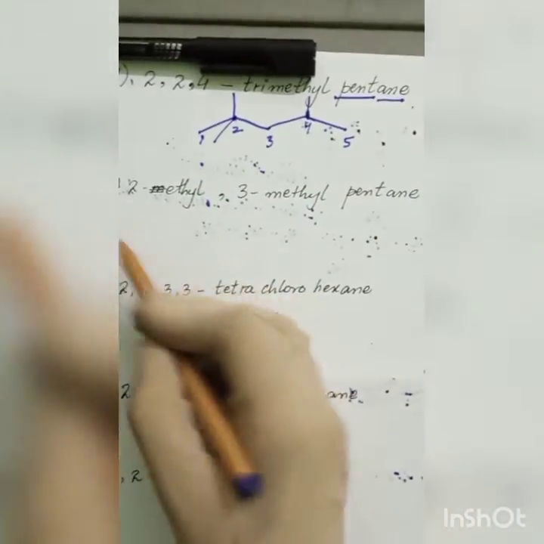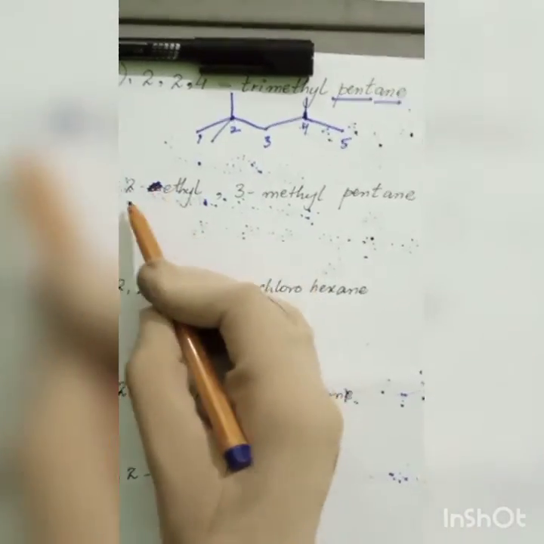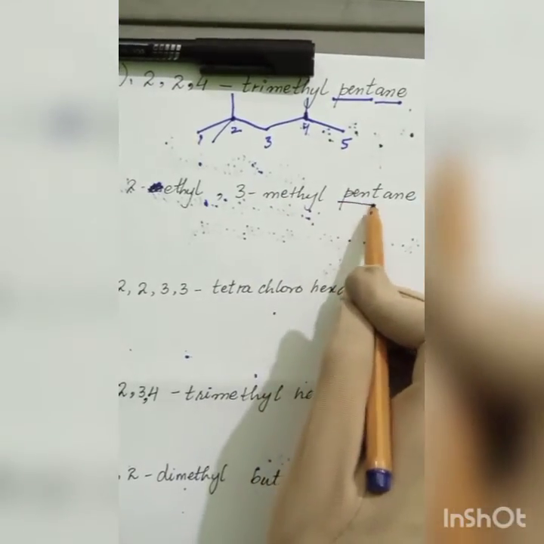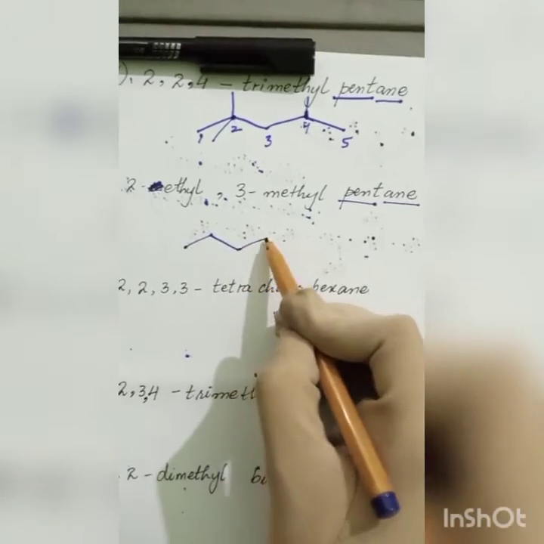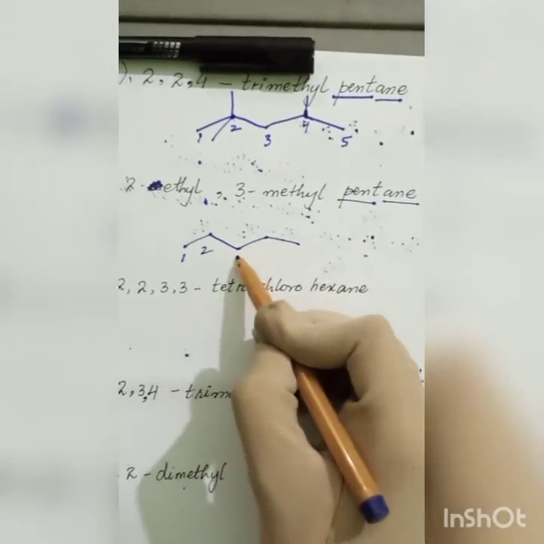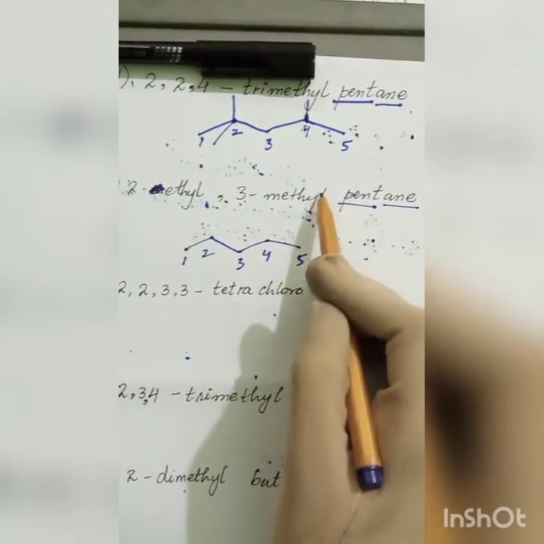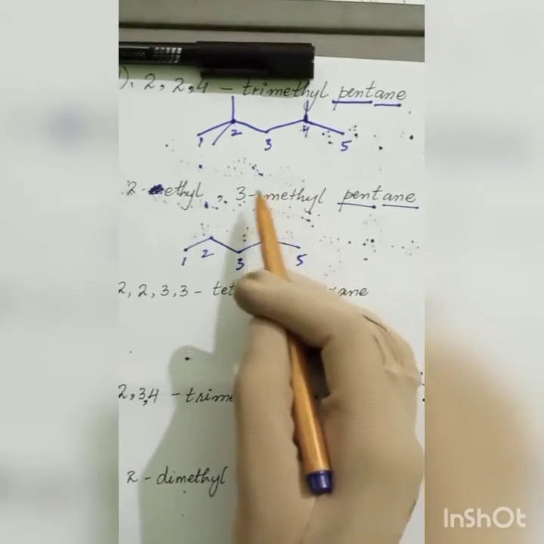If you consider this name, 2-ethyl-3-methylpentane, it's pent again and ane. So I will draw 1, 2, 3, 4 and 5. I have the branch methyl and the branch ethyl. So methyl at the third position.